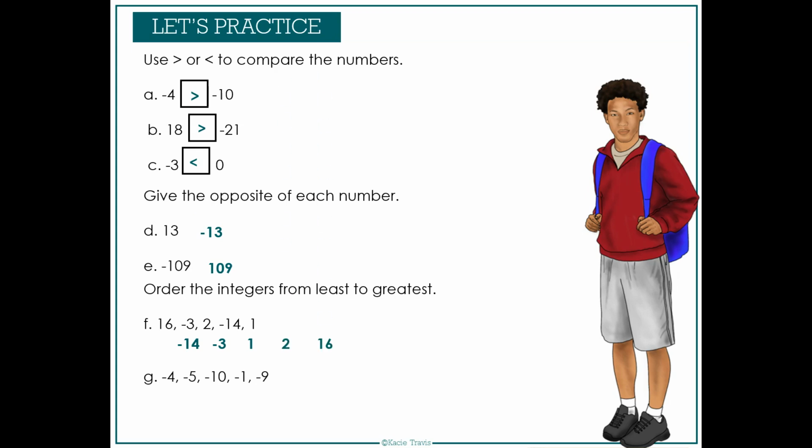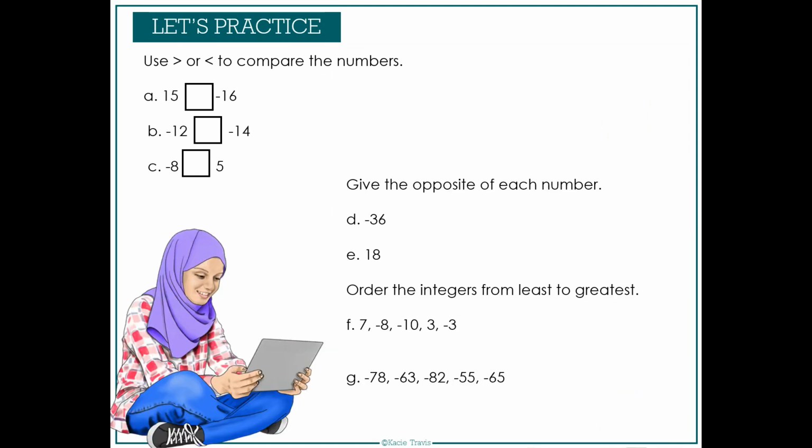For G, we want our least number, so the furthest left on the number line, we have negative 10. Then we have negative 9. Then we have negative 5. Then negative 4. Then negative 1. Try these on your own.